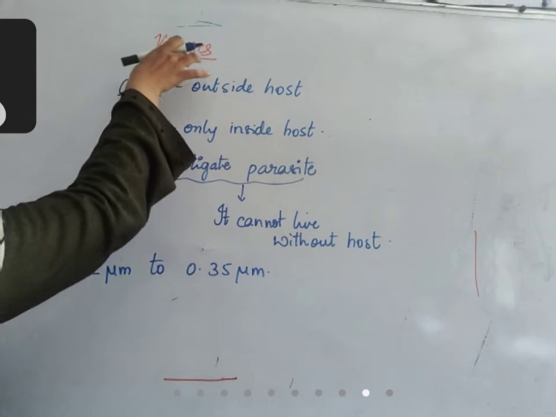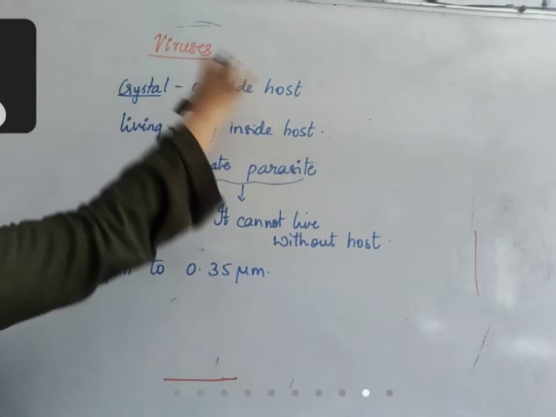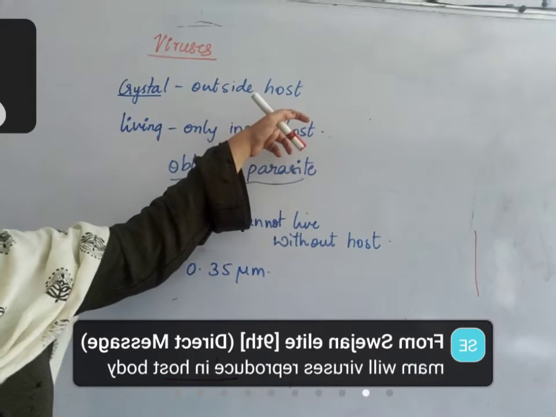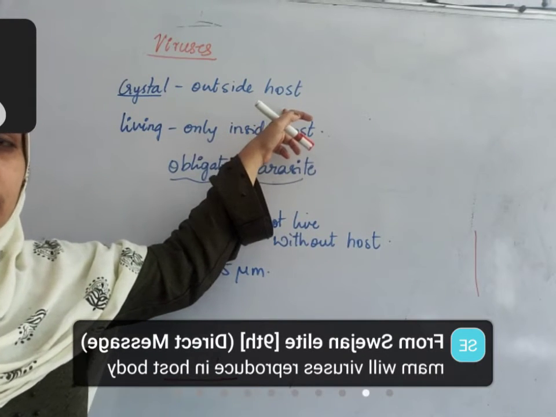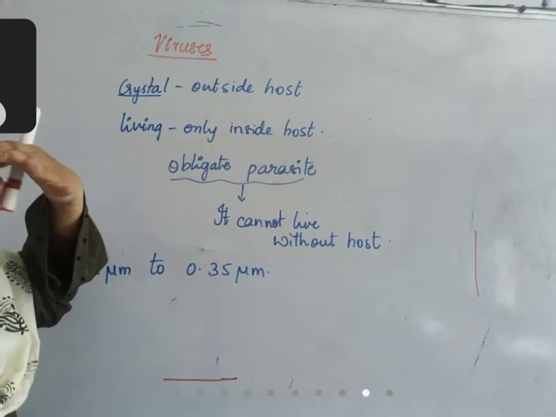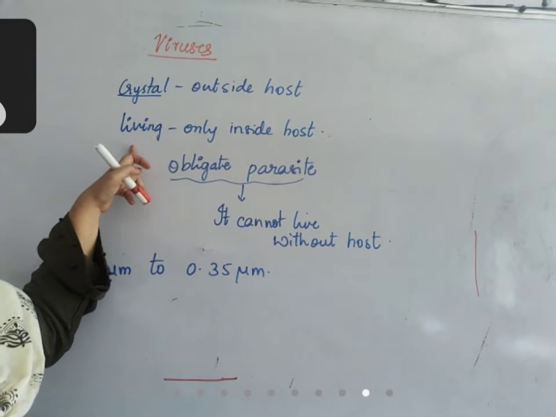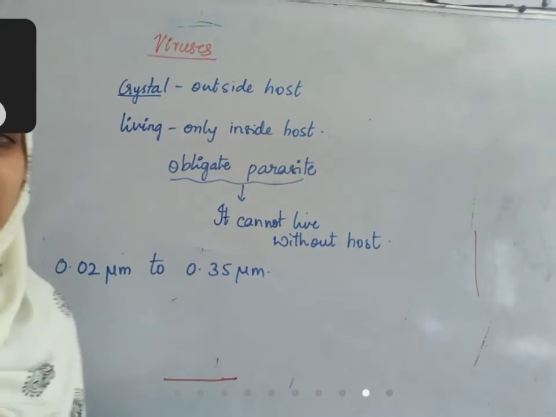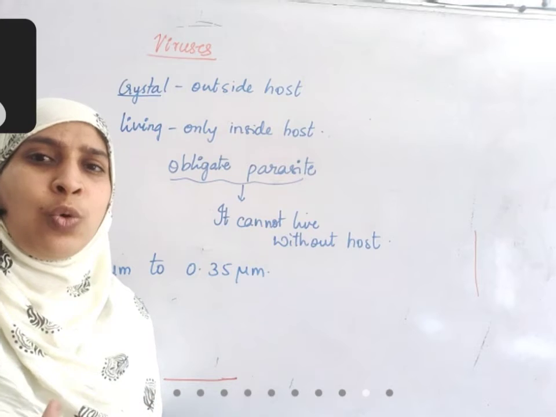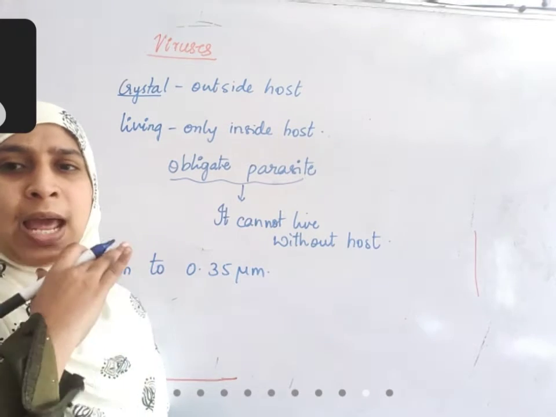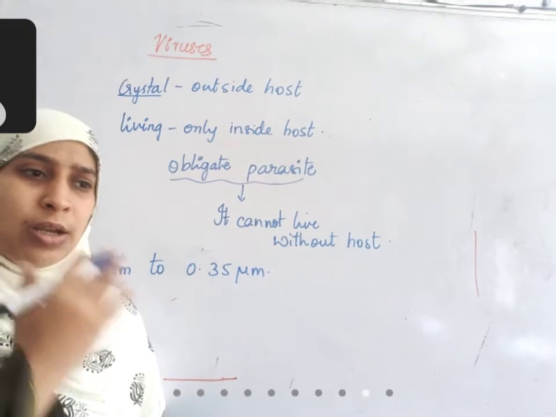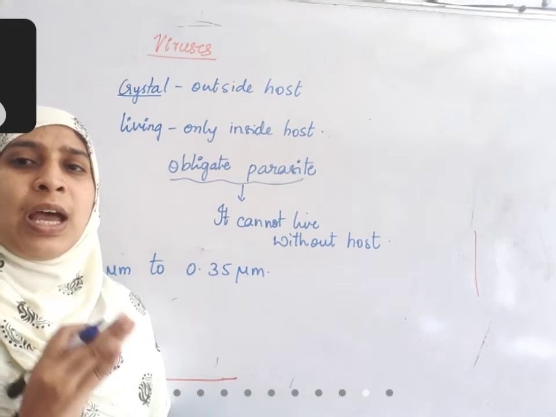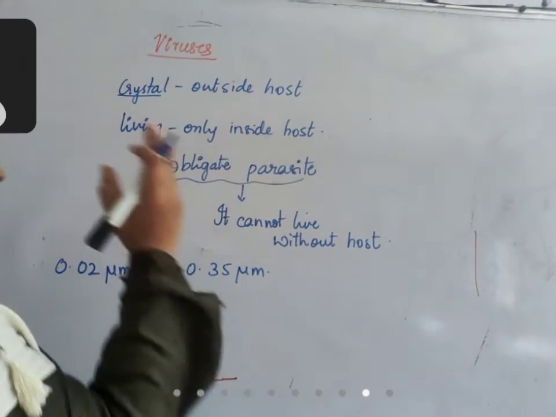Okay, children, today we'll discuss viruses. A virus is a crystalline structure when it is outside the host. Okay, it's non-living. When it is inside the host, only then it is living. So all viruses are parasites. All viruses cause infection, whether in human beings, in animals, or in small organisms like bacteria. They always cause diseases, so they are always parasites.